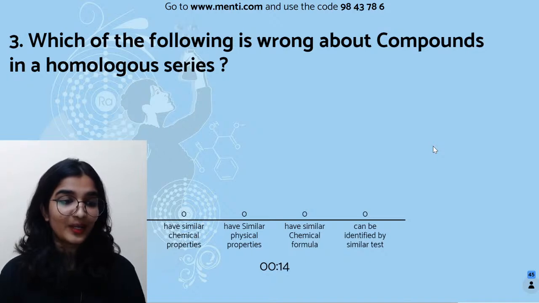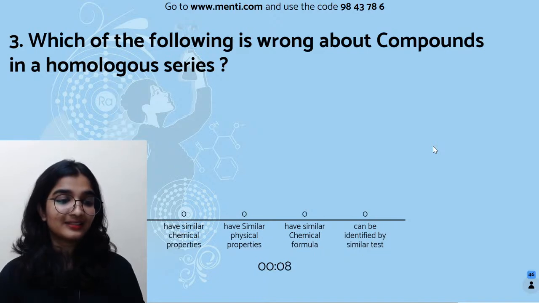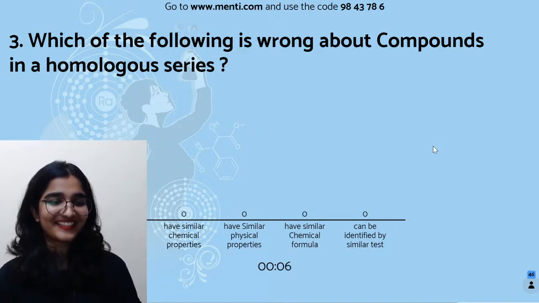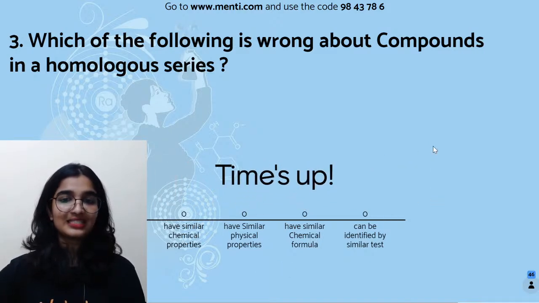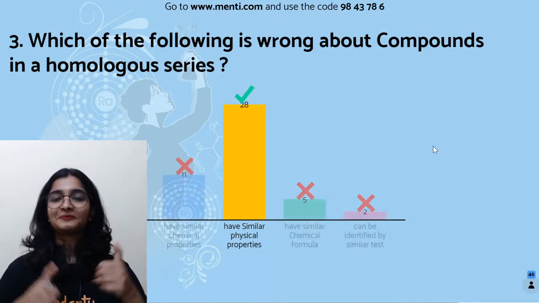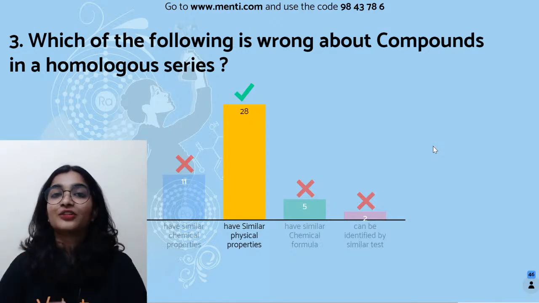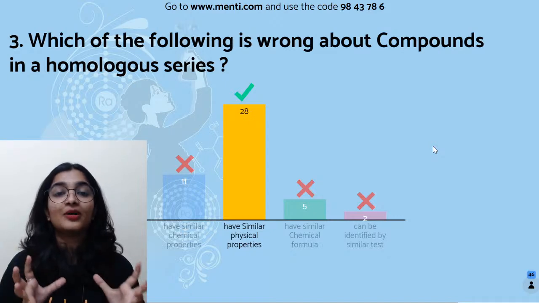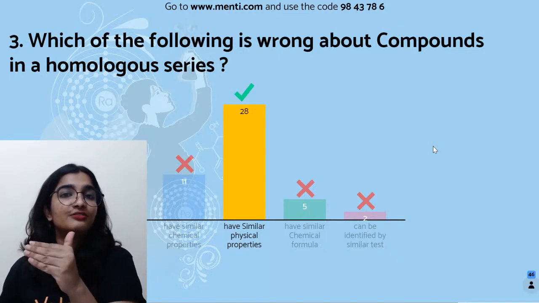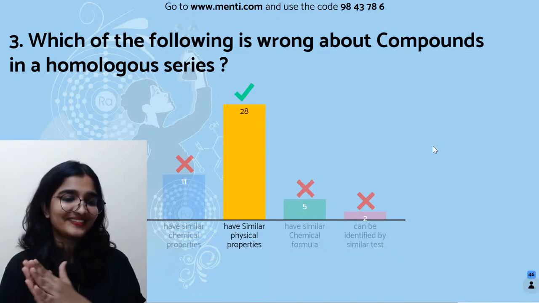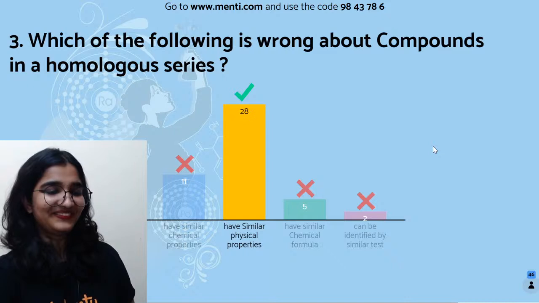You still have 10 seconds. 3, 2, 1. Time's up. So there will be gradual change in the physical properties of the compounds belonging to the same homologous series, because as the molar mass increases, there will be change in the physical properties too. Very good.